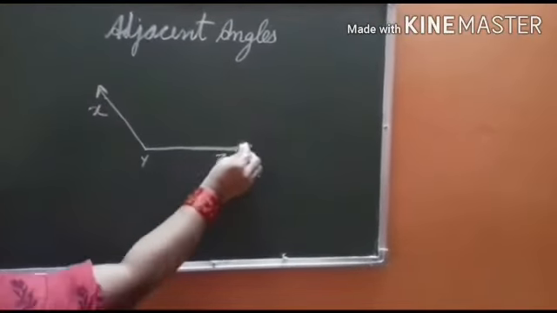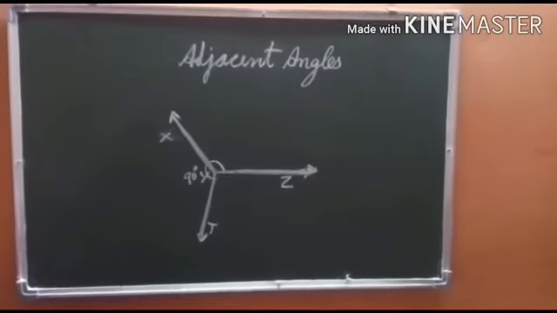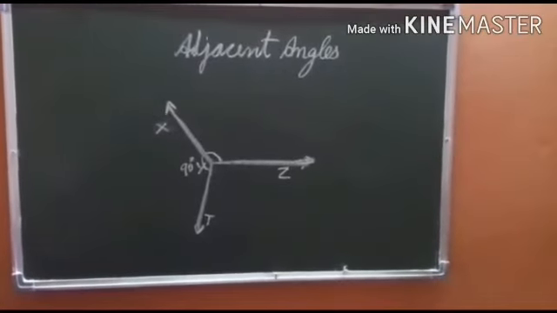Y, Z, and let us take another obtuse angle T. This is angle XYZ, this is Y. This is angle XYZ, an obtuse angle, more than 90 degrees. This is angle XYT. This is also more than 90 degrees. Now we have to see both of these are obtuse angles. We have to check whether they are adjacent or not. So let us see, children, whether they are satisfying all the four conditions of being adjacent angles.